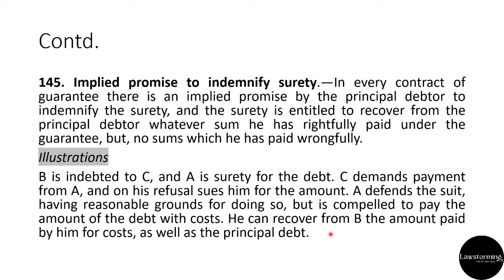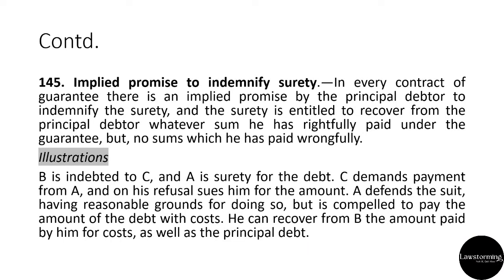So once A satisfies the claim of C, who is the creditor, then A, who is the surety, has satisfied the claim of C, who is the creditor in this case. Then after that he can claim from B not only the principal debt but also the cost.